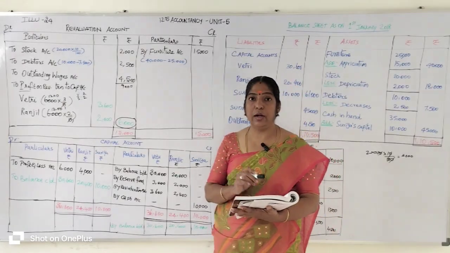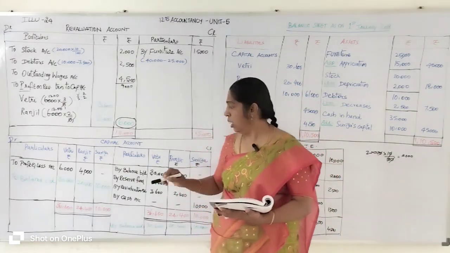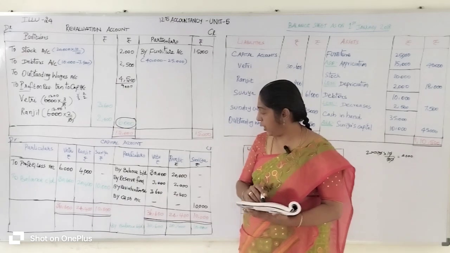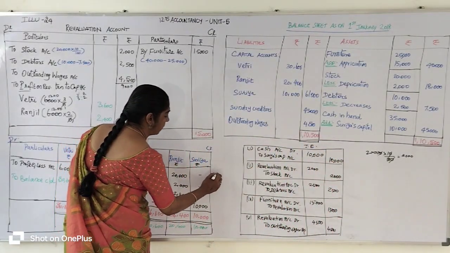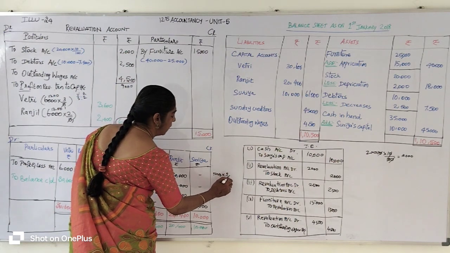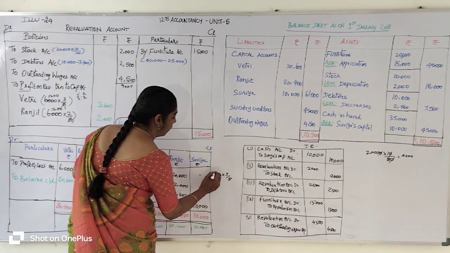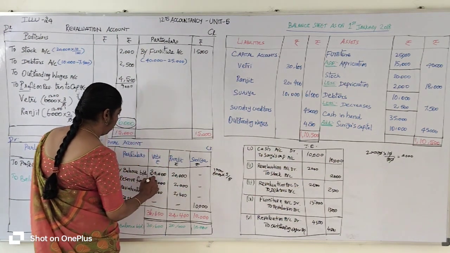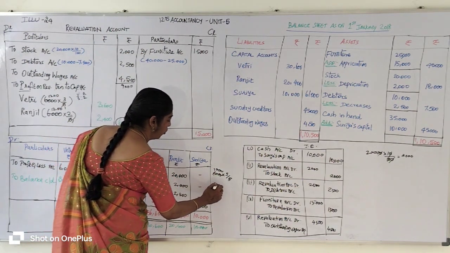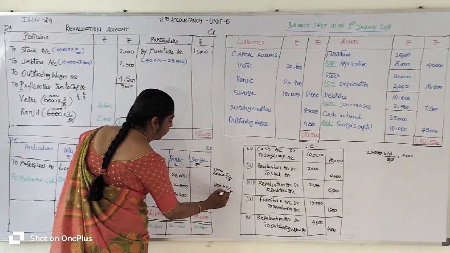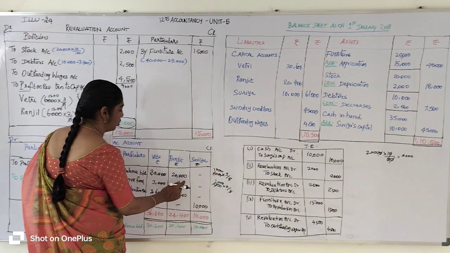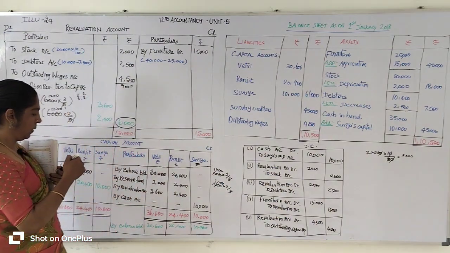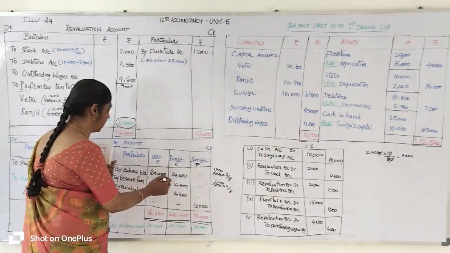Then the reserve fund goes to the capital account. The reserve fund value is 5,000 rupees. We are going to distribute that 5,000 rupees among the old partners in their old profit sharing ratio. 1/5 is 1,000, so 3,000 rupees goes to Vetri and 2/5 of 5,000, 2 into 1,000 equals 2,000 rupees, is distributed to Ranjit's account.